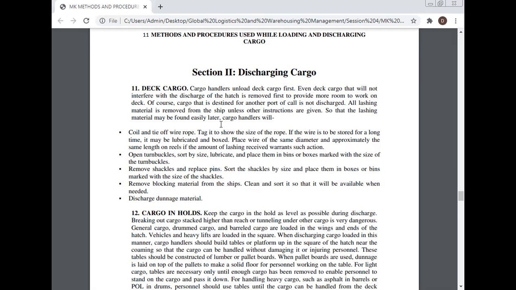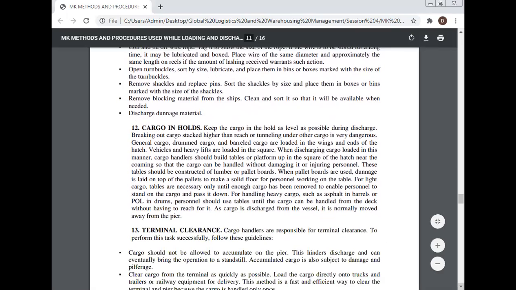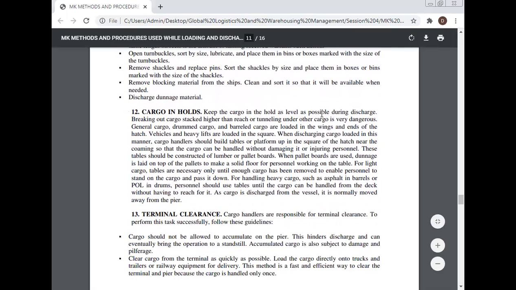Discharge cargo in holds. Keep the cargo in the hold as level as possible during discharge. Breaking out cargo stacked higher than reach or tunneling under other cargo is very dangerous. General cargo, drummed cargo, and barrel cargo are loaded in the wings and ends of the hold. Vehicles and heavy lifts are loaded in the square. When discharging cargo loaded in this manner, cargo handlers should build tables or platforms up in the square of the hold near the coaming so that the cargo can be handled without damaging it or injuring personnel.